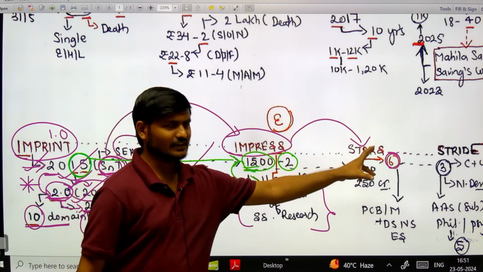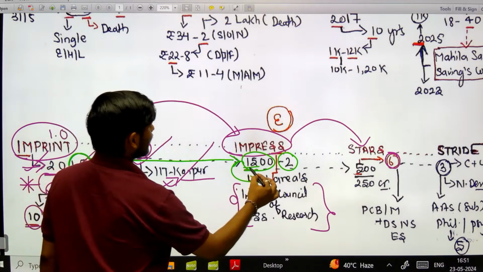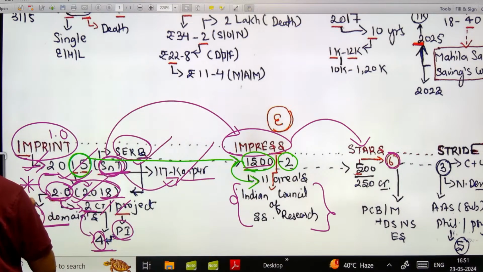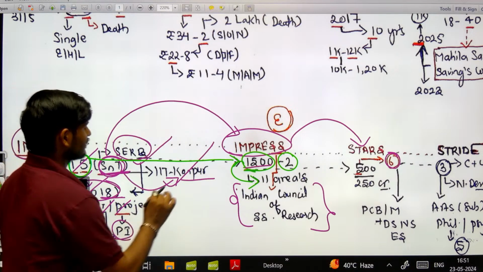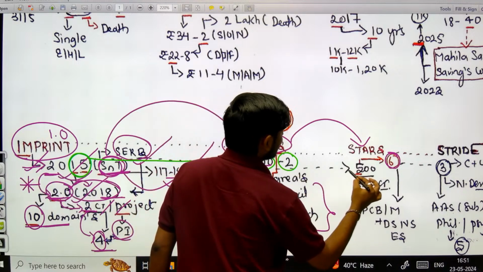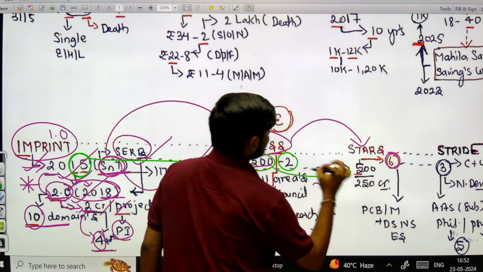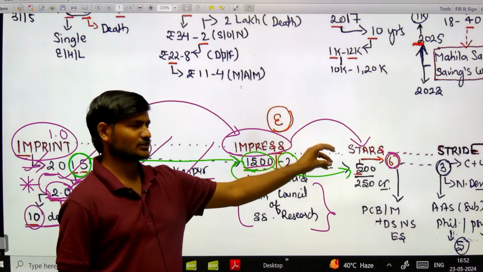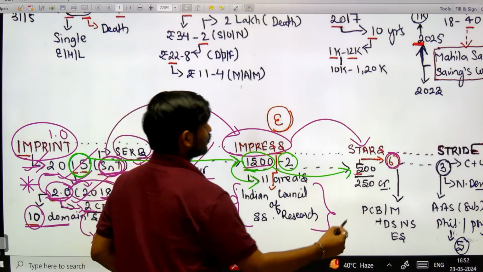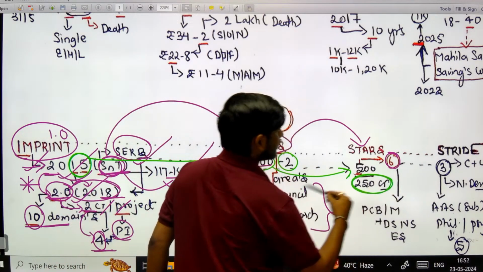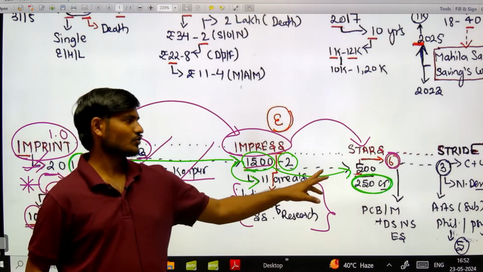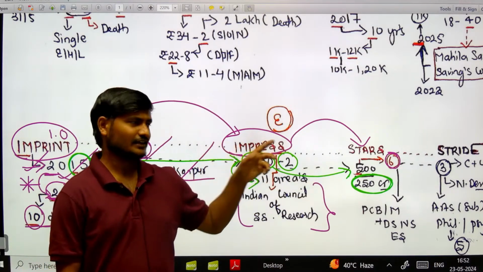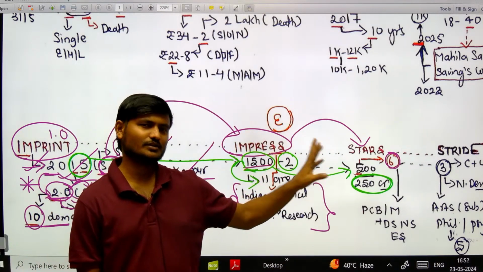But if you don't want to do that, you can definitely carry forward this 1500. Carry forward this 1500 and come to 500. Okay, and as soon as you come to this 500, you would definitely remember that 500 research-related projects would be done here, and 250 crore is what the government would be investing. The government will invest 250 crore rupees here. That is half of 500. So it is easy to remember for all of you.